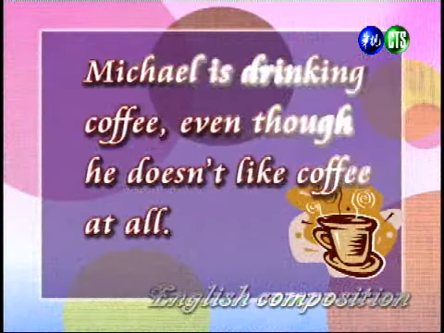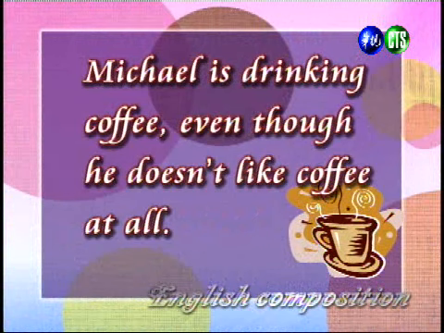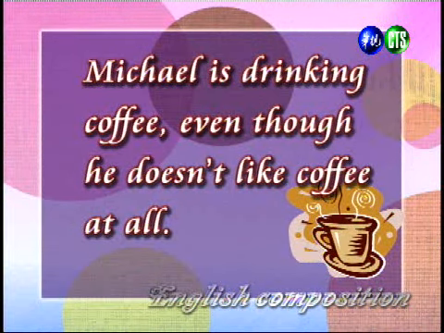We can write this sentence to express the situation: Michael is drinking coffee, even though he doesn't like coffee at all. This sentence shows contrasting information. So why are you drinking coffee if you don't like it? Well, I'm drinking coffee because I'm actually very sleepy.